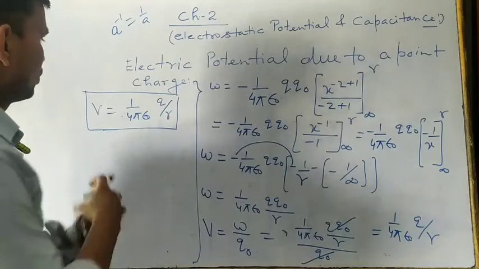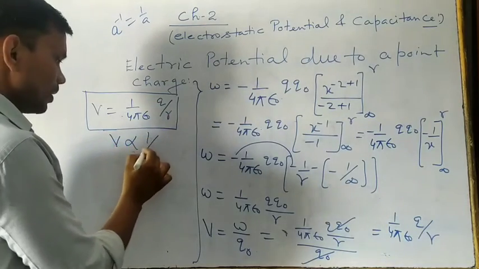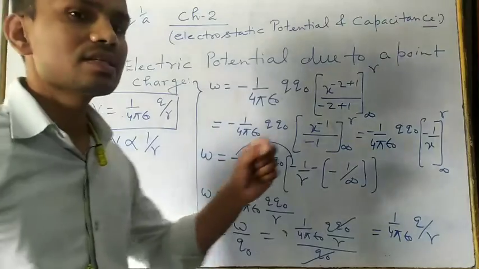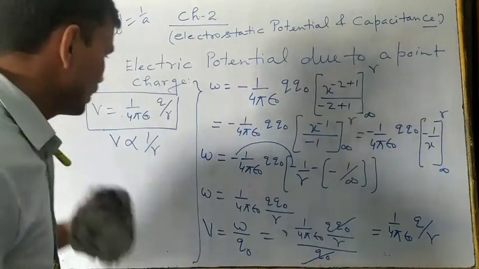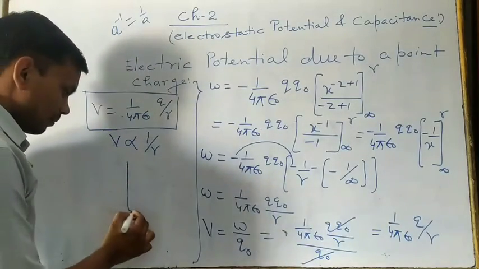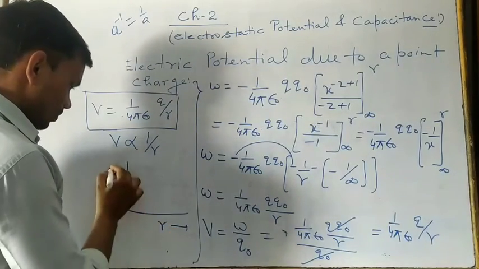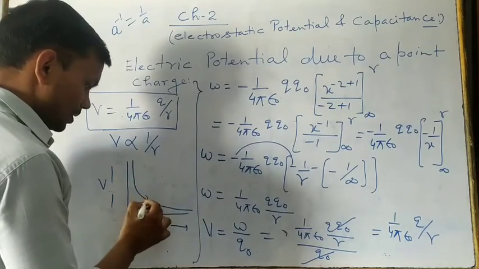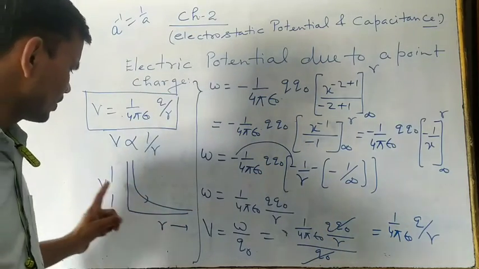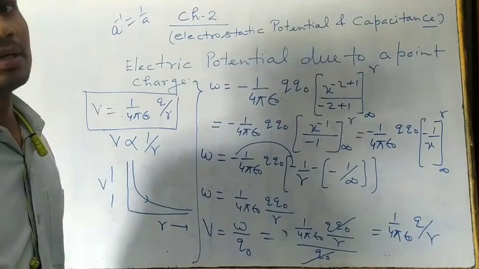Here you have to see V is inversely proportional to 1 by R. It means if you increase the distance, then the electrostatic potential gradually decreases. When we draw the graph of R and V, we get a graph like that. It means when you increase the distance, the electric potential decreases.